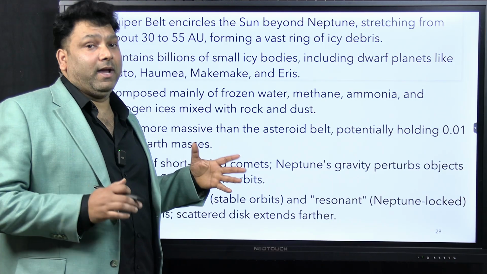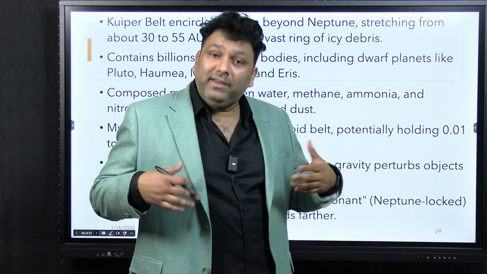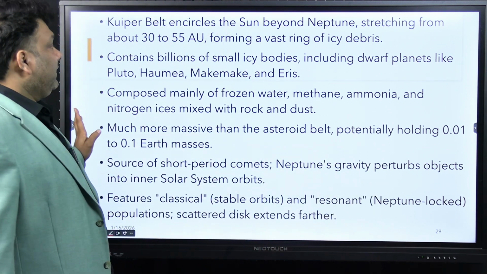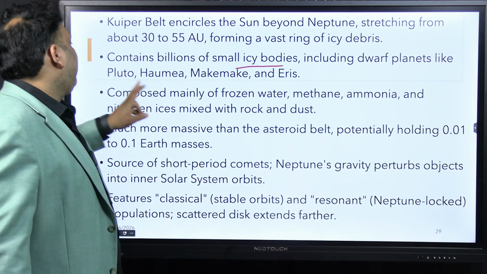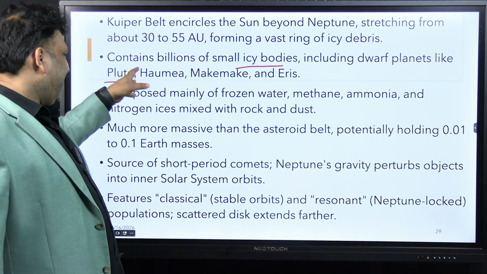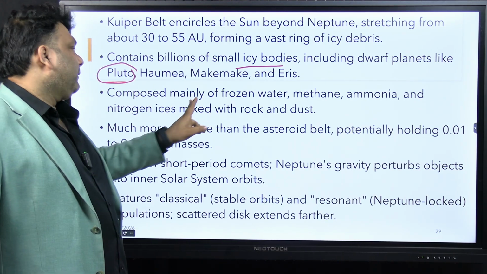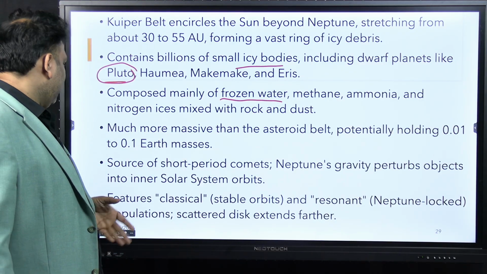Generally you will be thinking that the asteroid belt is heavier and larger. No, it is the Kuiper belt which is heavier and larger, and it has billions of icy bodies and dwarf planets like Pluto. Others you can ignore, remember Pluto here. It is mainly made up of frozen water, methane, ammonia, etc.